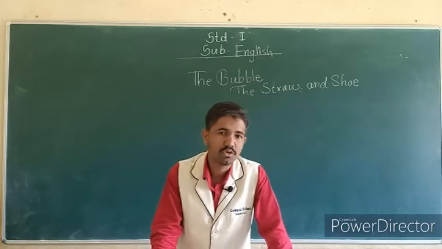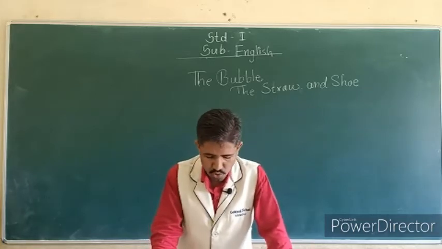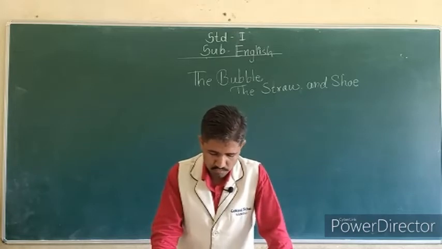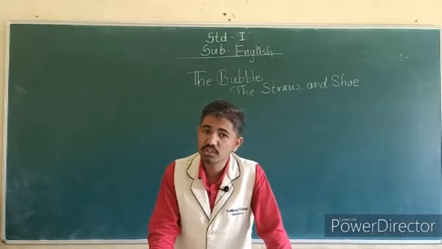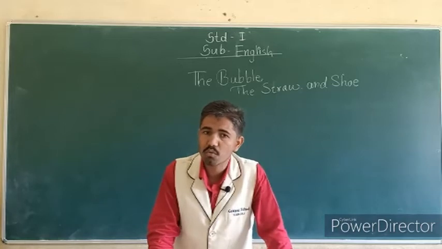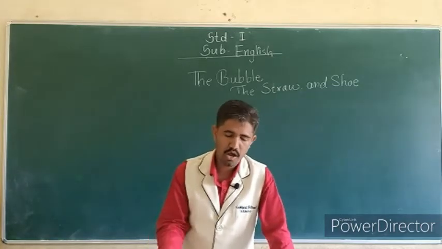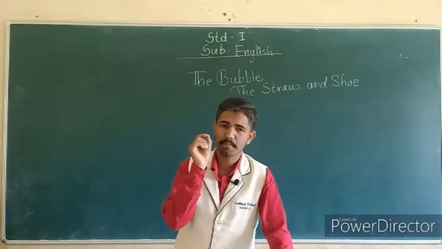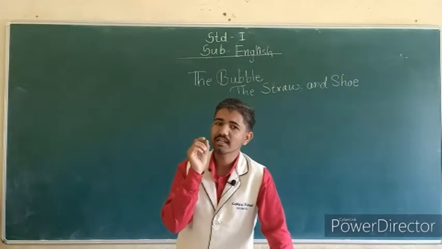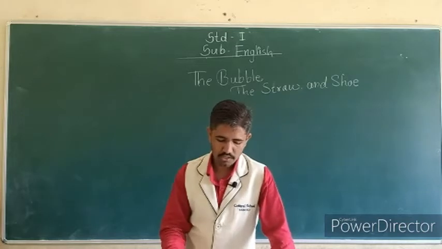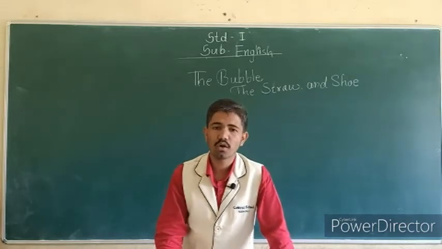Okay, the second one, C. The shoe dot dot on the straw. What? The shoe jumped on the straw. So you have to underline that word, "jumped." And the other two, we have to solve in your house.